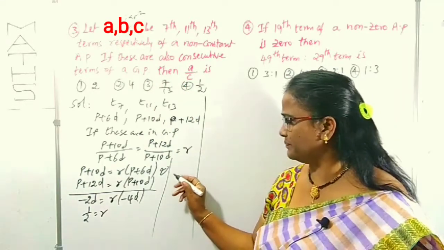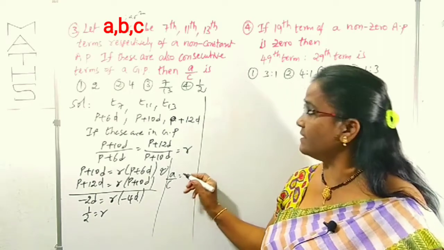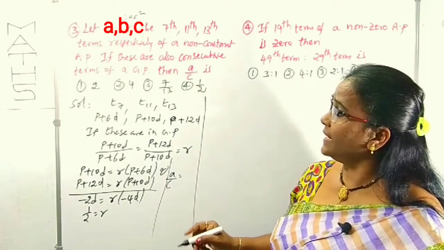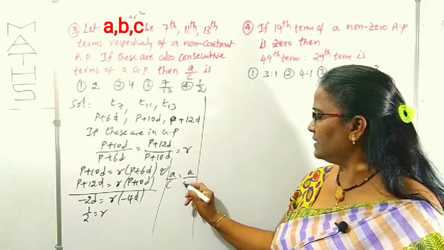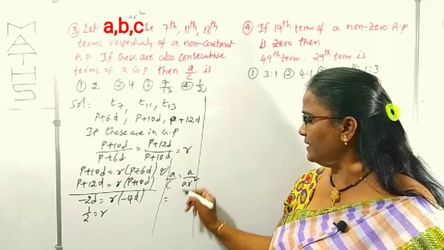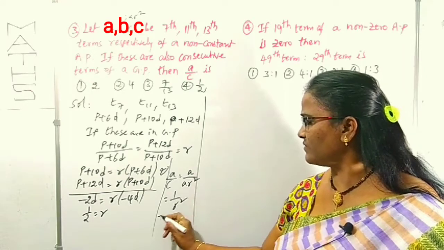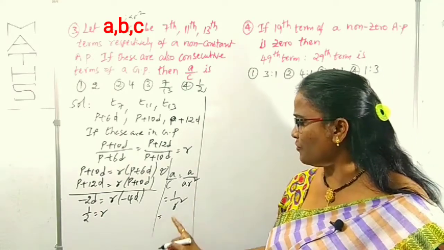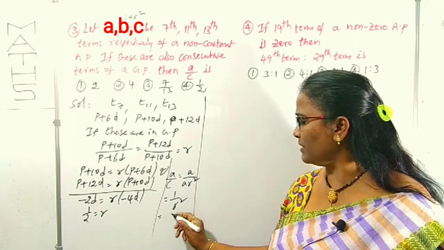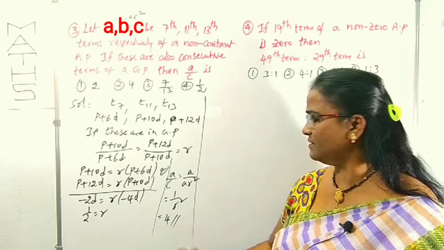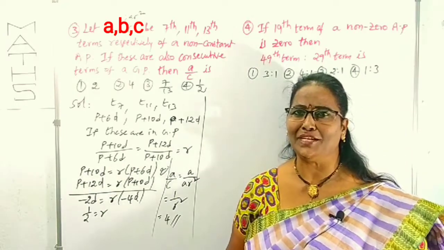What is A by C? A by C: A is A, C is AR square. Here A cancelled, 1 by R square. What is R? 1 by 2. 1 by R square means 1 by (1 by 2) whole square, 1 by 1 by 4, that will be 4, right? Like this we can find out.